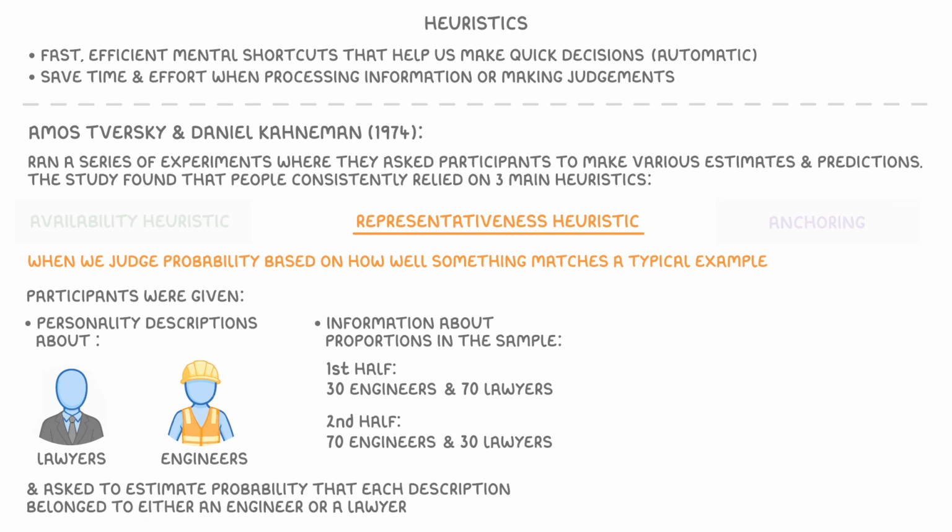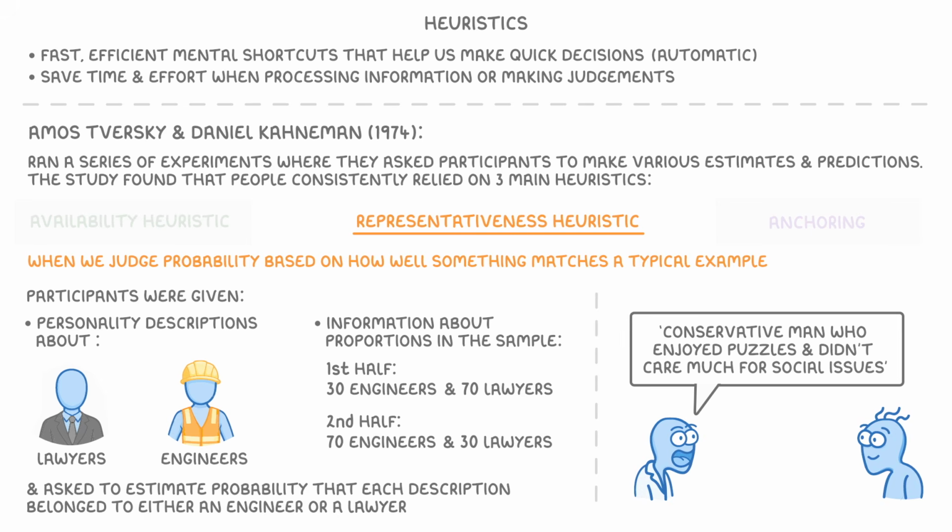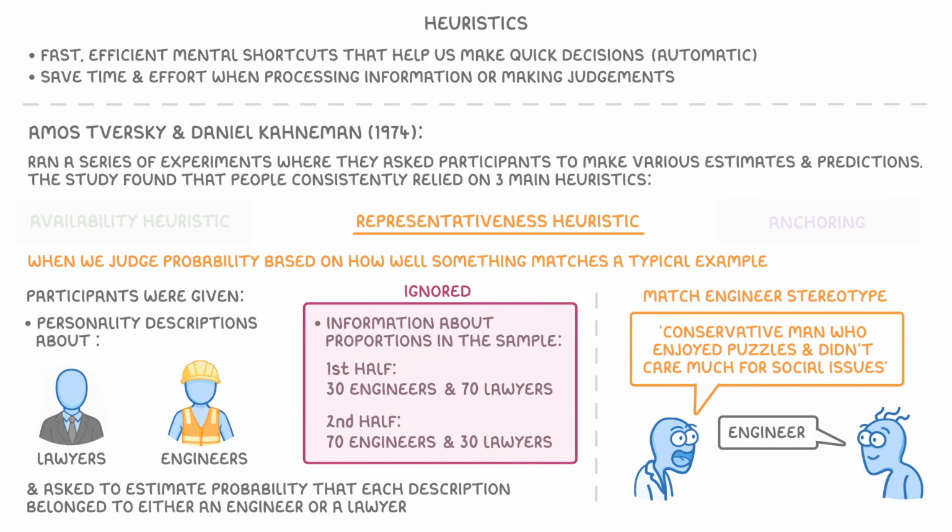a lawyer. For example, one description was of a conservative man who enjoyed puzzles and didn't care much for social issues, and most participants judged this person as likely to be an engineer, because the description matched their stereotype. The findings showed that participants largely ignored the proportional information and instead based their estimates on how similar the personality sounded to their stereotype of what an engineer is like.